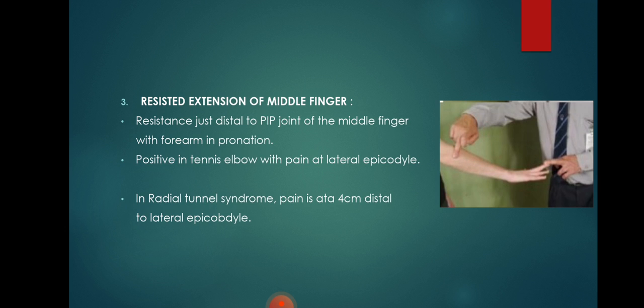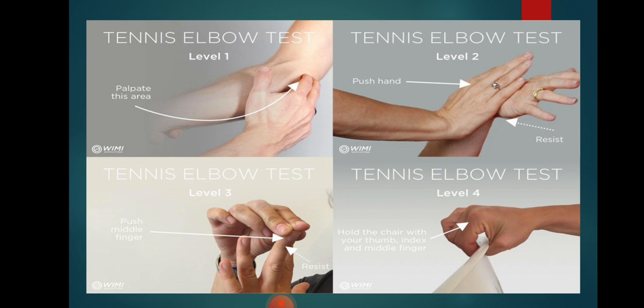Third is resisted extension of the middle finger. Give resistance just distal to the PIP joint of the middle finger with the forearm in pronation. It is positive in tennis elbow with pain at the lateral epicondyle. In radial tunnel syndrome, pain is at 4 cm distal to the lateral epicondyle. These are some pictures showing the tennis elbow tests.